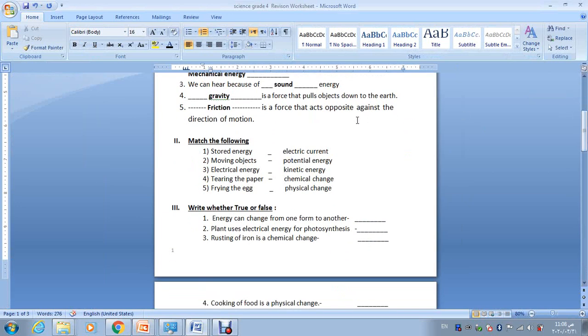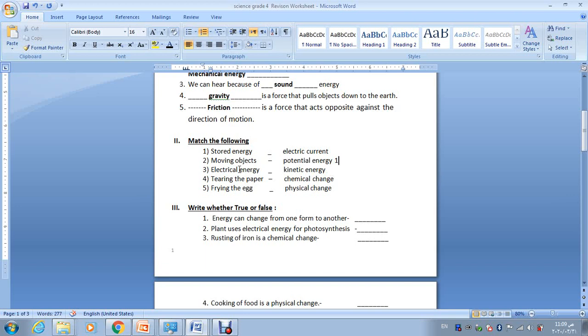Question number 2, match the following. The first column has stored energy, moving objects, electrical energy, tearing the paper, and frying the egg. The other column has electrical current, potential energy, kinetic energy, chemical change, and physical change. So let's try to match now. I have told you a while ago that the potential energy is the stored energy inside an object, right? So we can match it to number 1.